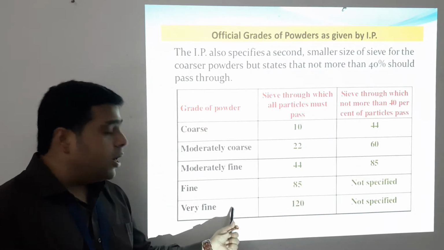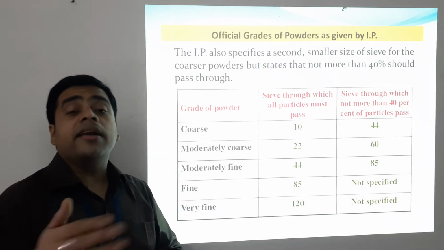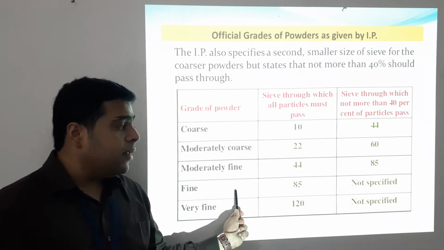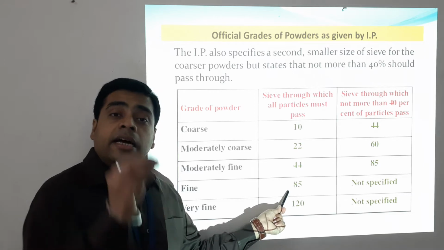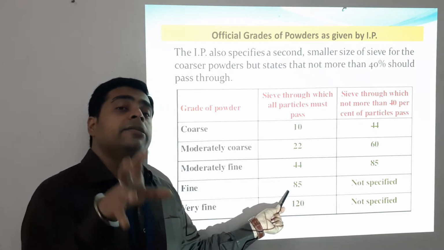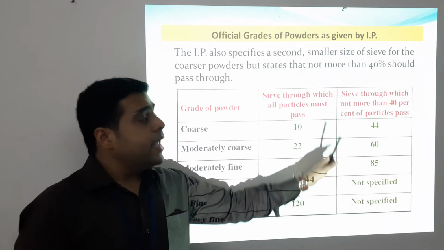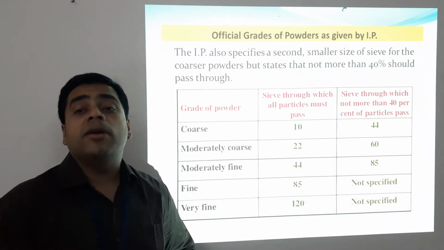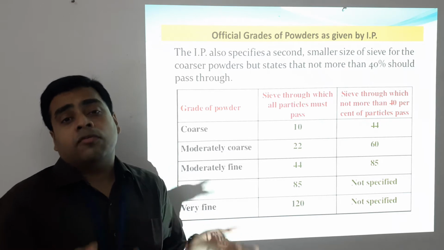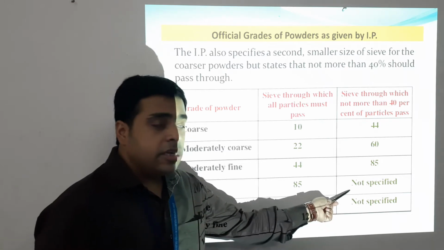But for the finer grades, that is for a fine powder, it is specified that all particles must pass through sieve number 85, but it is not specified for the 40% limit. So that sieve number is not specified.